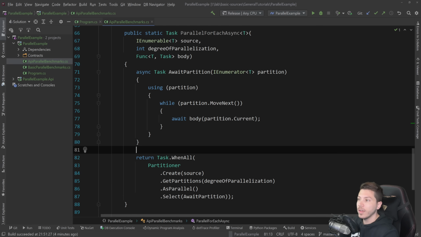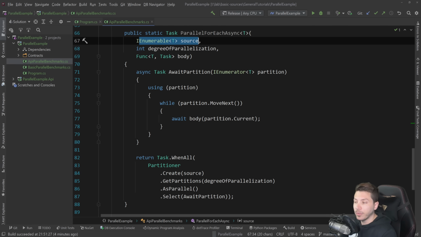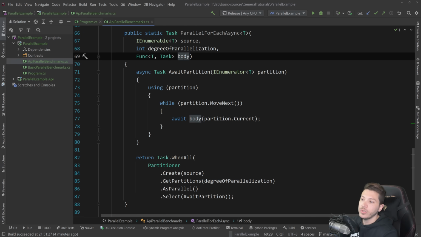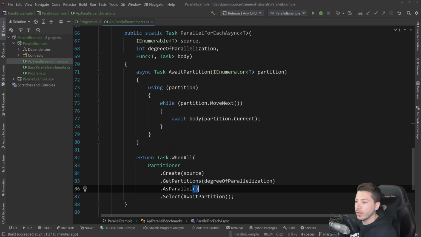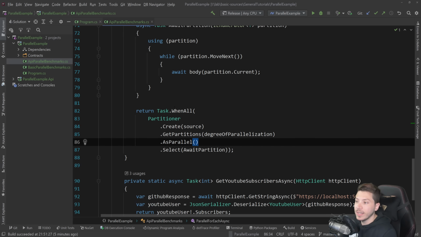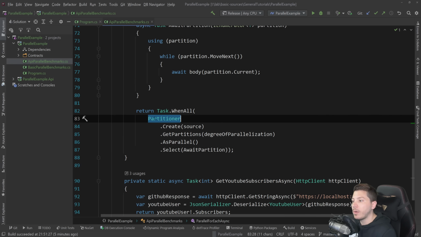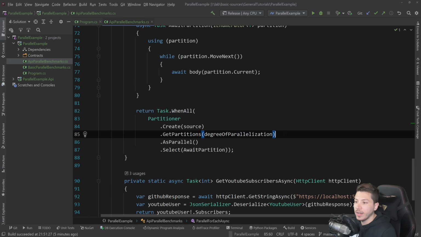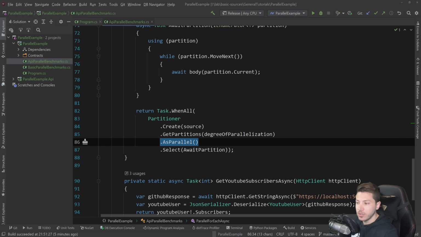And let me just talk you through that. We have an enumerable of t, which is the source, and then we can select a degree of parallelization. And then we have the body of the function, which is what actually is going to happen. It's what we're going to do within the invocation. And then let's just ignore this nested method for now and go straight down here to the partitioning. We still have Task.WhenAll, but we're using the partitioner class, which is, by the way, a .NET class. This is not a NuGet package. And then you're creating a partition based on the source. You're specifying how many partitions you want to have, and then we use it as parallel to mix parallelization in that.